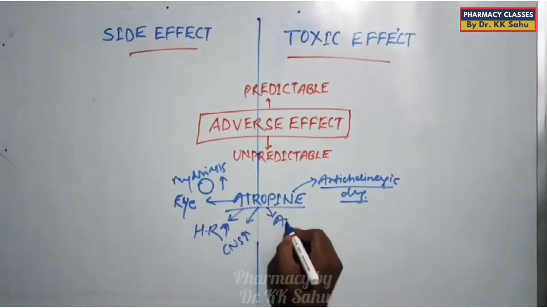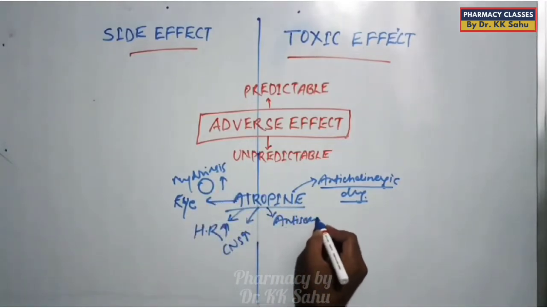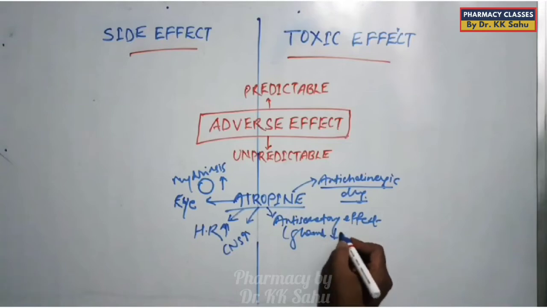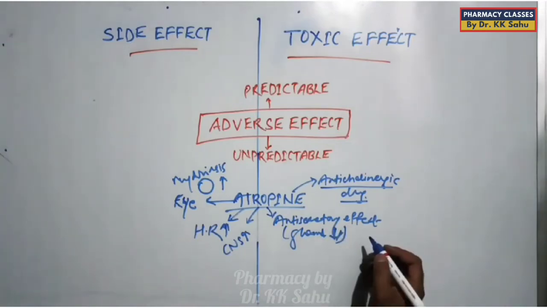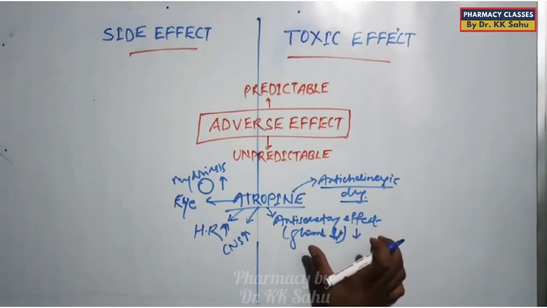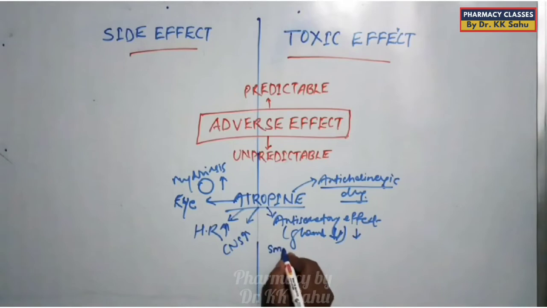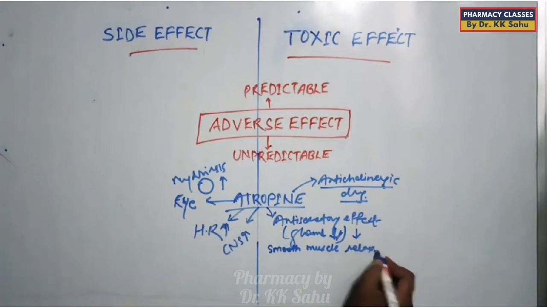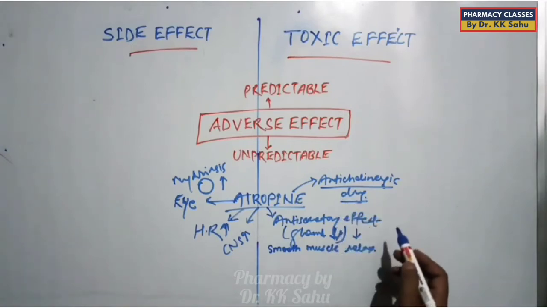Now what are its other effects? Anti-secretory effect. It means it decreases the secretion of various glands, such as salivation and gastric secretion. Almost all glands are affected negatively by it. It also has action on smooth muscle. It relaxes the smooth muscle. So these are its other effects.